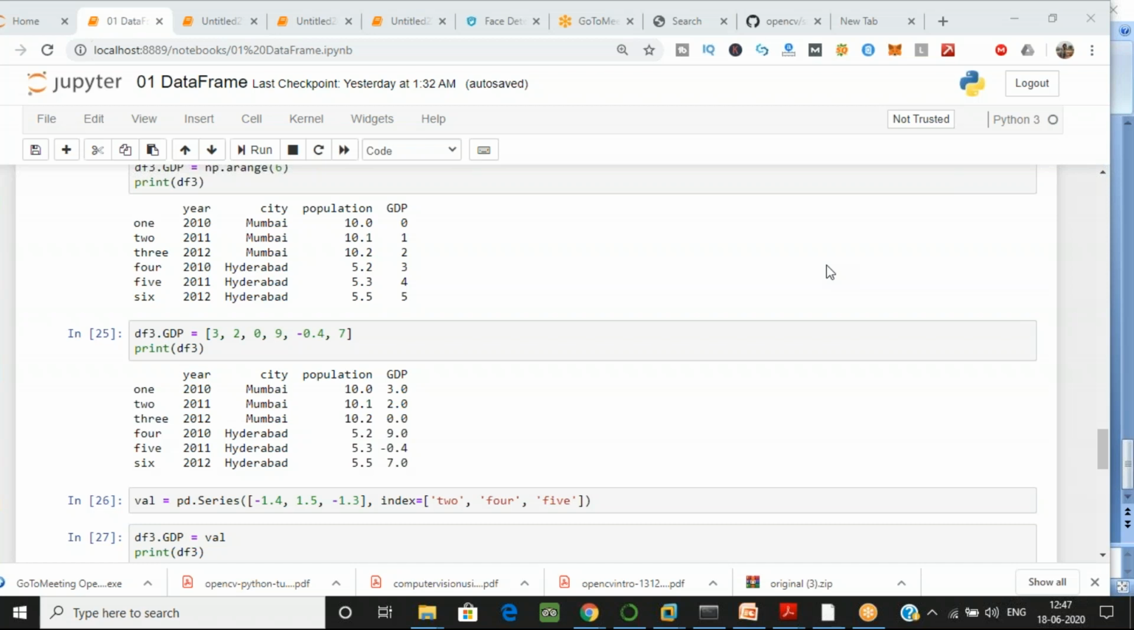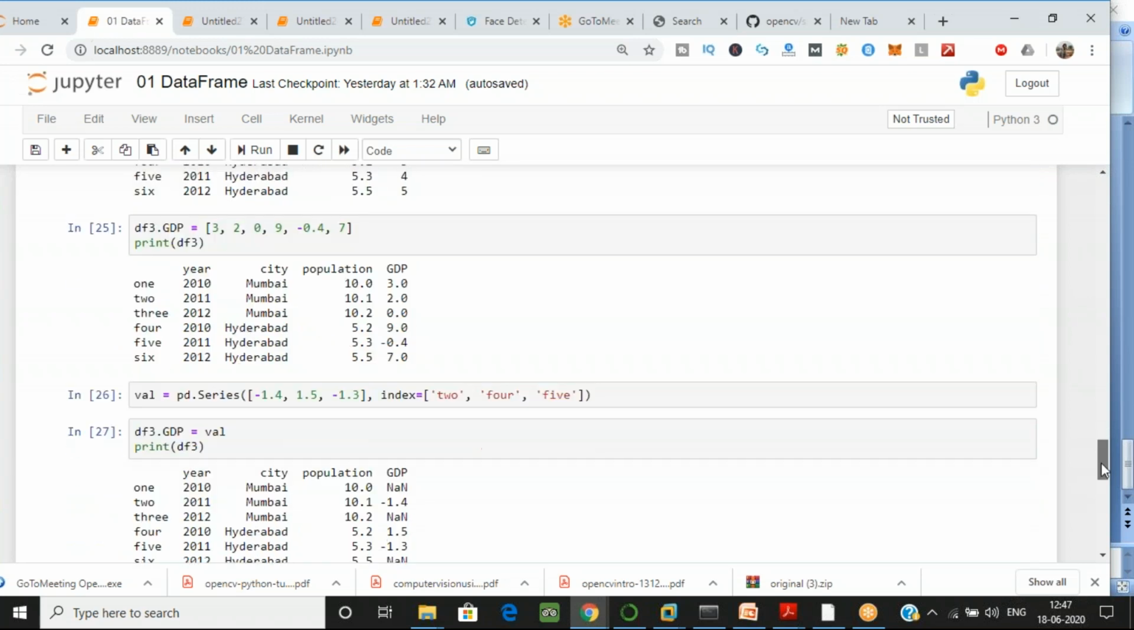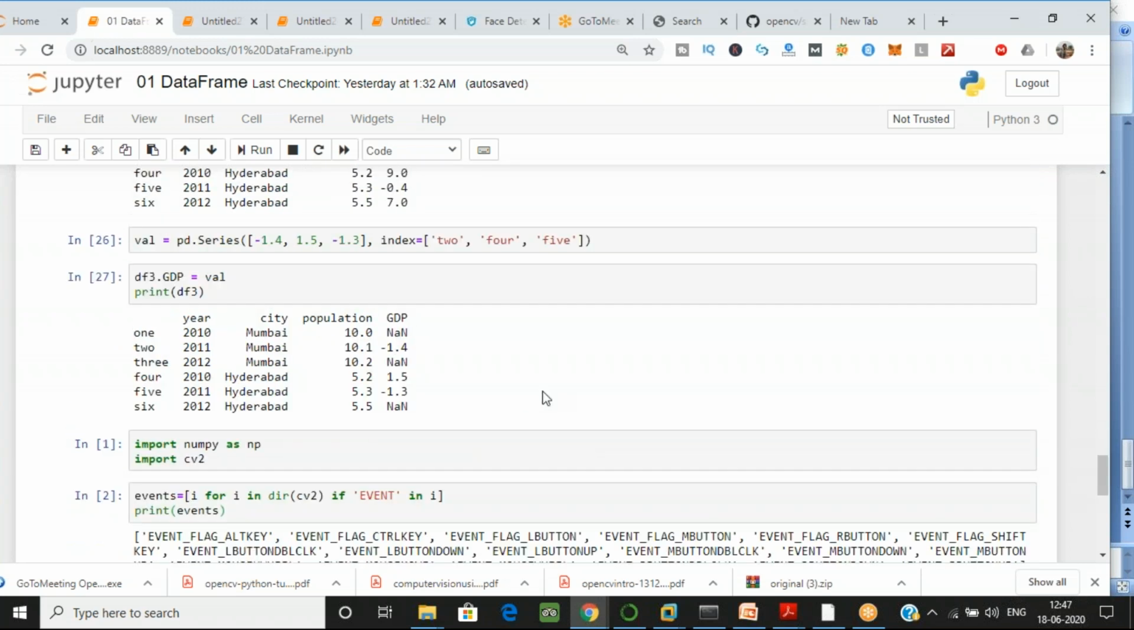Now, what we have to do: I want to give values to specific indexes. For example, I want to give the values to index 2, 4, and 5. How can you give that? You can also do it with the help of a Series.